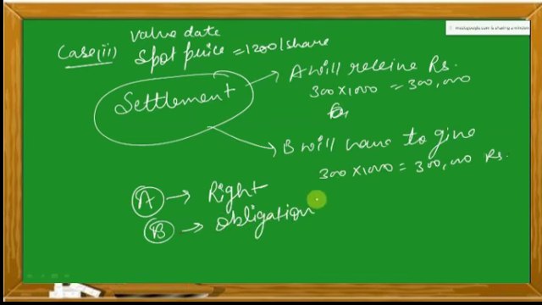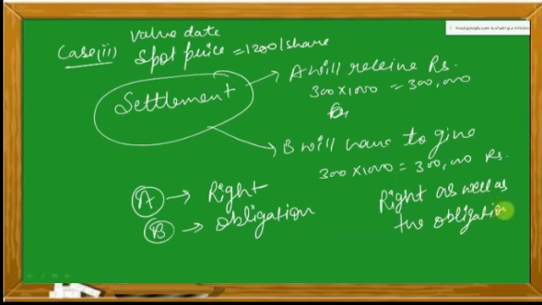So in case of futures contract both the parties have the right as well as the obligation to do the settlement on the value date, settle in cash difference or whatever it is.